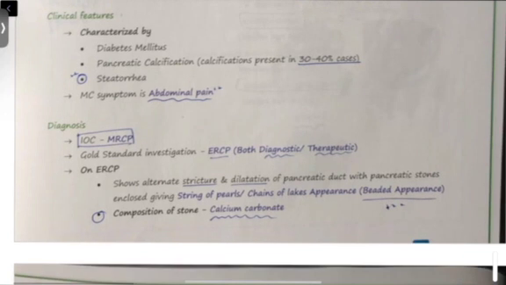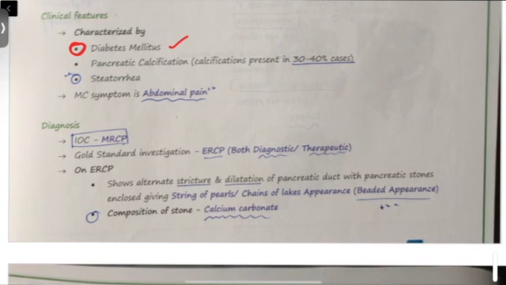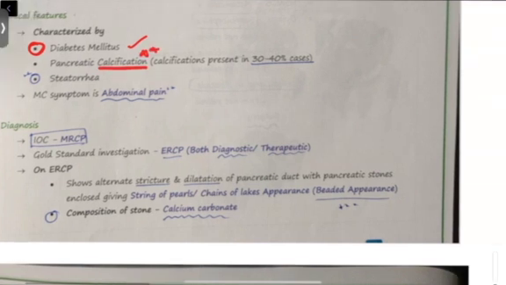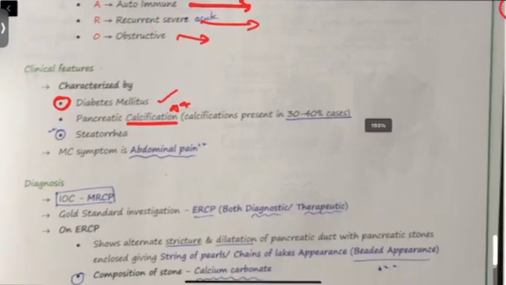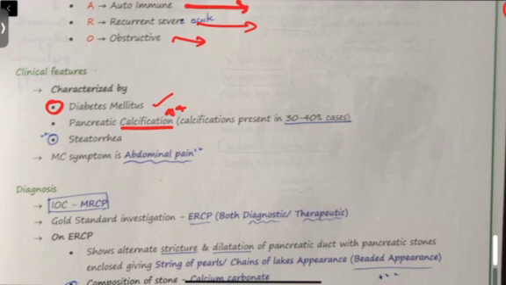Just like I have explained before, the patient can present with diabetes mellitus because of endocrine insufficiency. And usually, whenever we see the pancreas of a chronic pancreatitis patient, there will be calcification. I have explained the saponification process during the pathophysiology of acute pancreatitis. Whatever digestive enzymes of the pancreas are released, if the duct is obstructed, that will lead to digestion of the pancreas itself. Okay, so